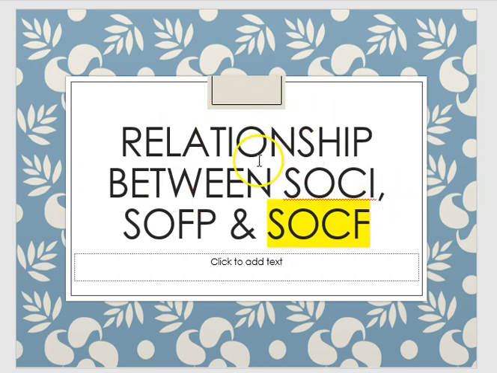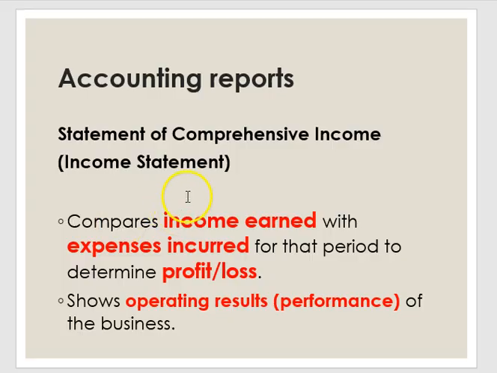So let's start. We start off by talking about the relationship between SOCI, SOFP, and SOCF. Statement of comprehensive income, also known as the income statement, will show the operating result, which is the financial performance of that business during that financial year. It shows whether this company is making a profit or loss, by comparing the income that they earn and the expenses that they incurred.